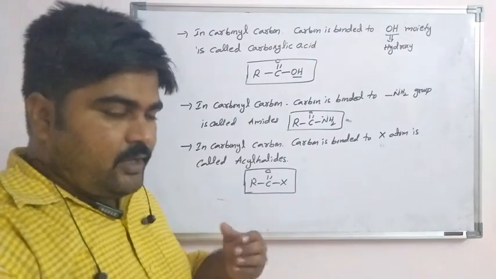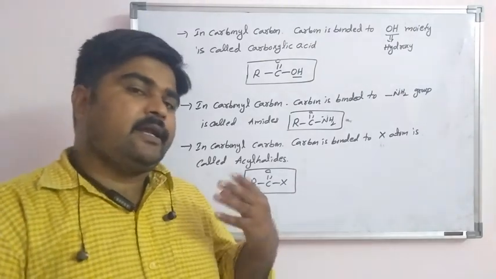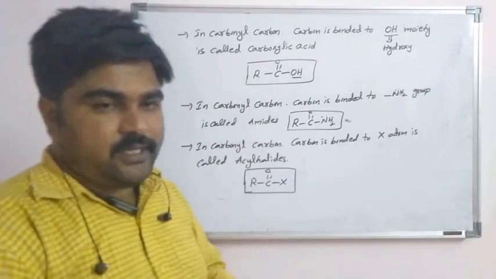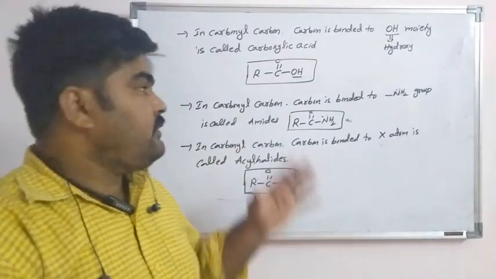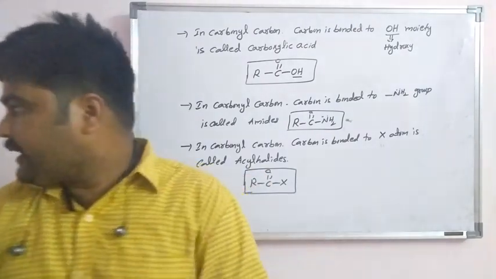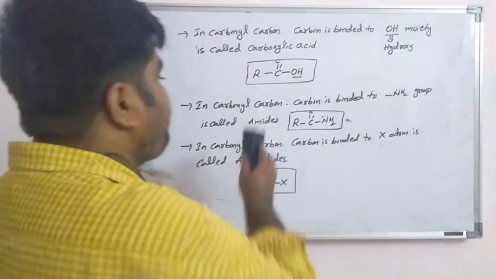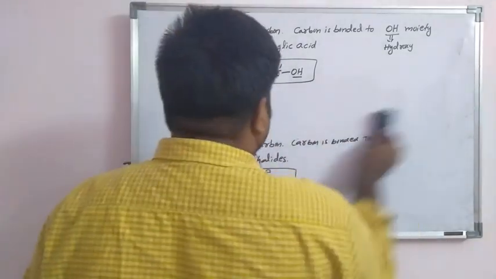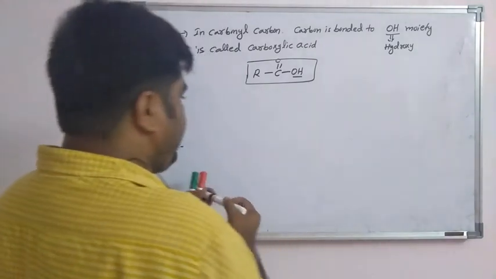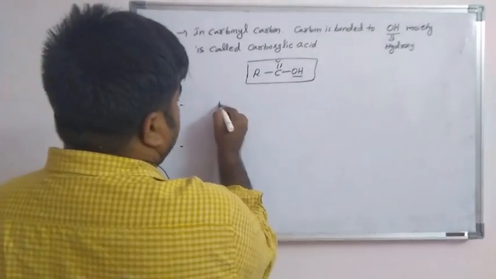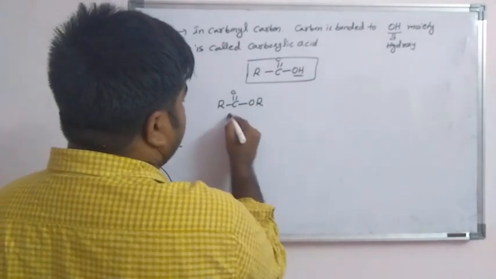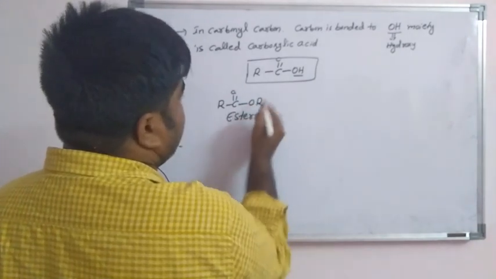Esters and acid anhydrides are derivatives of carboxylic acids.